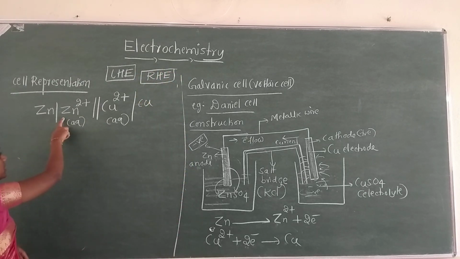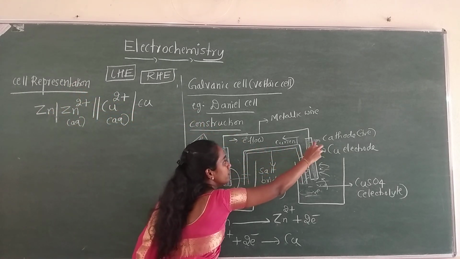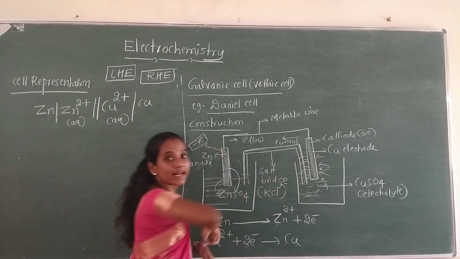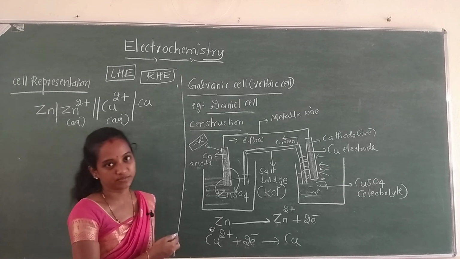So here in the Daniell cell, the negative electrode is zinc. That's why I have written it on the left hand side, as the left hand electrode, whereas the copper electrode is the positive electrode, so it is written on the right hand side. Hence the name right hand electrode.